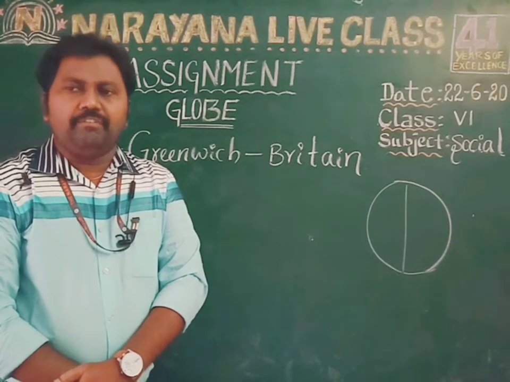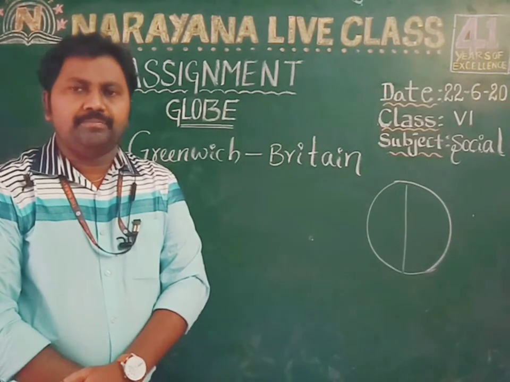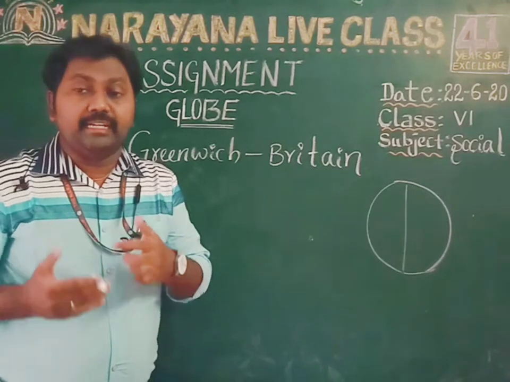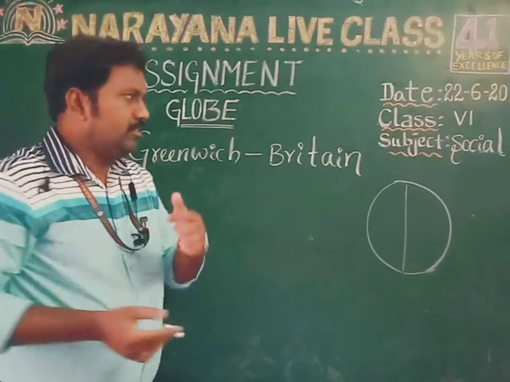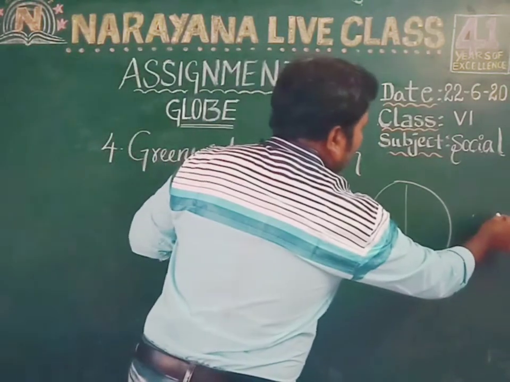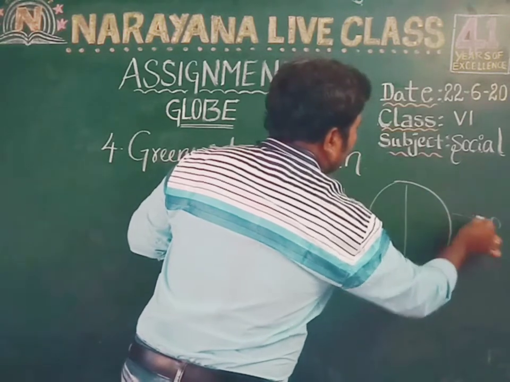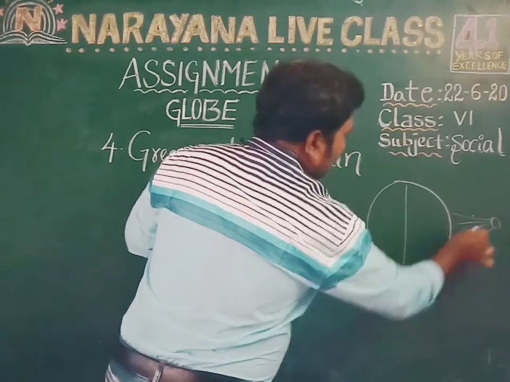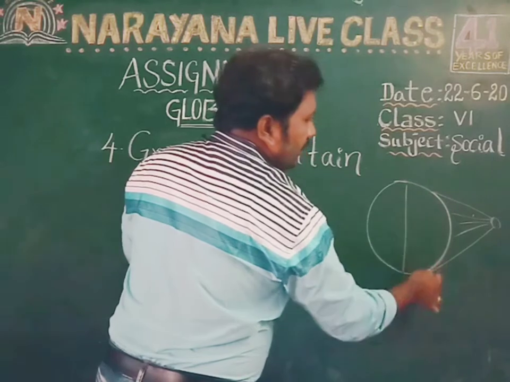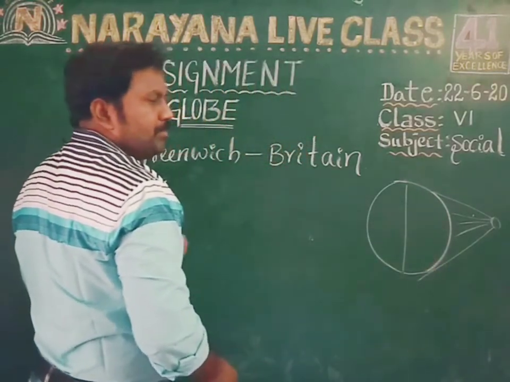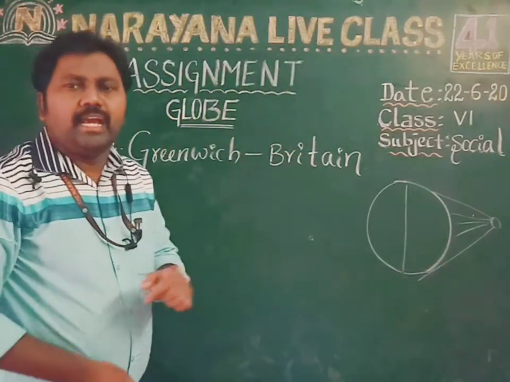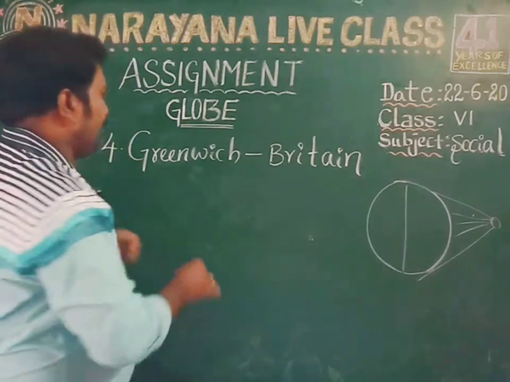Okay children. Now the fifth question is, why does the midday sun never shine overhead on any latitude beyond the Tropic of Cancer and Tropic of Capricorn? Because the angle of the sun rays keeps decreasing. That means, for example, the sun rays are falling like this, and when you go to the poles, the angle of the sun rays keeps decreasing. So the answer, children, is the angle of the sun rays keeps decreasing.